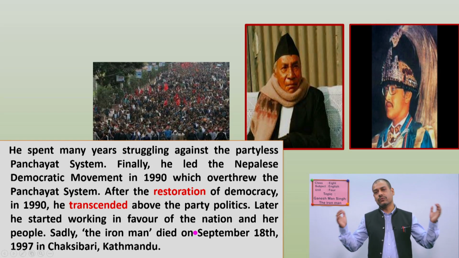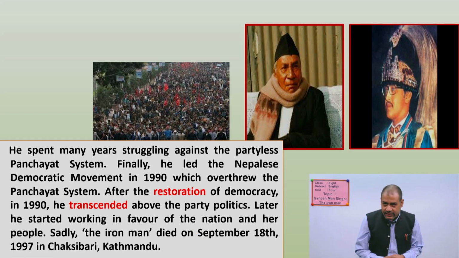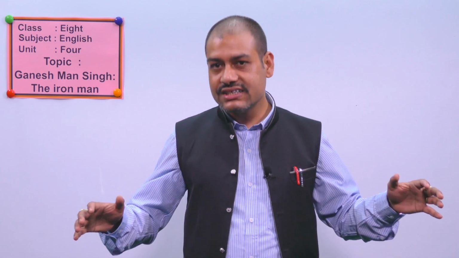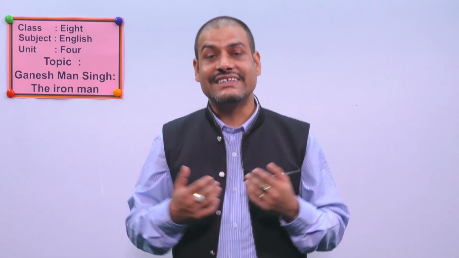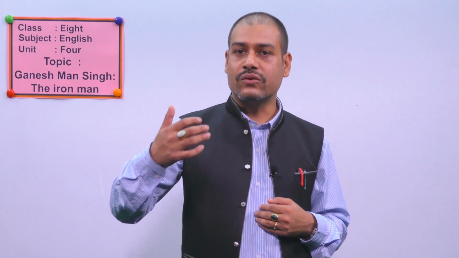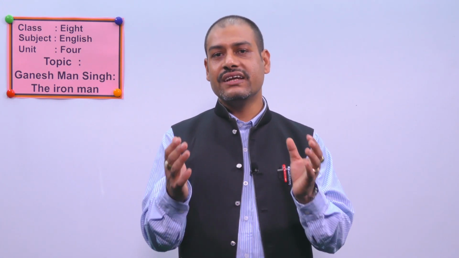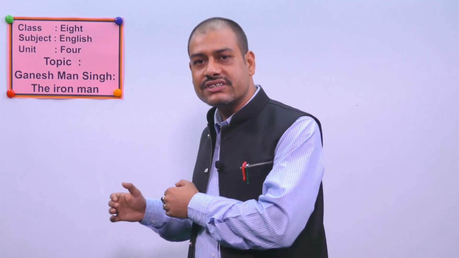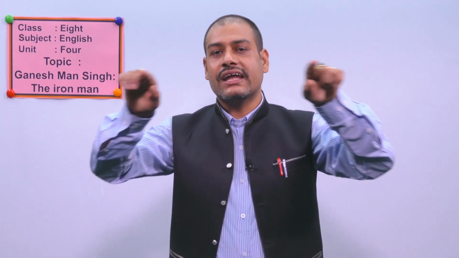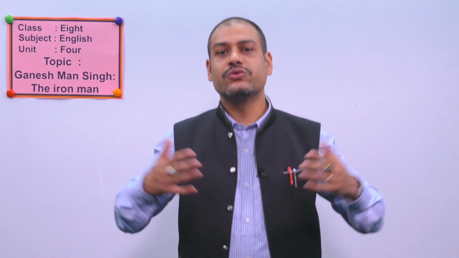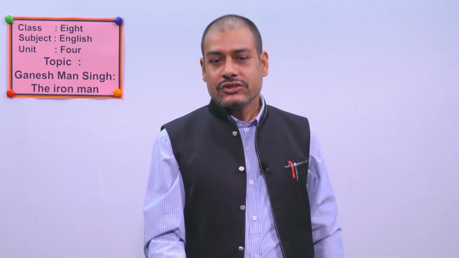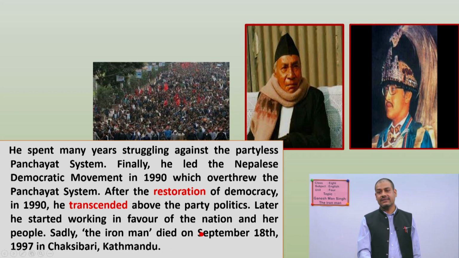See, he worked a lot, he struggled a lot, he was kept in prison for many years, although he did not give up. He continuously walked and walked, struggled and struggled, and finally he was able to bring democracy in our country. That's why nowadays we all Nepalese people are enjoying freedom. Do you know? So finally, the Iron Man, Ganesh Man Singh, Iron Man is his title name, and he died on September 18th, 1997 in Saksibari, Kathmandu, at his house.